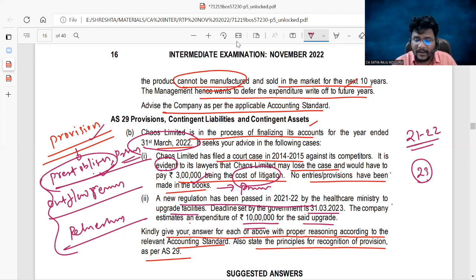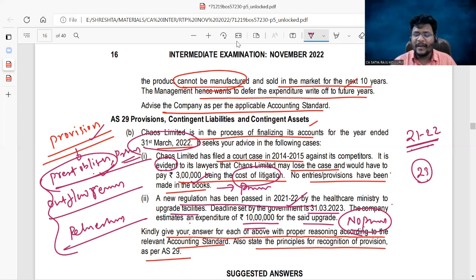That's why we are in the financial year 21-22. Even if we are not upgrading the facilities, we can escape from upgrading the facilities as of date. That's why there is no present obligation as of date. For the year 21-22, no need to create any provision, because there is no present obligation.